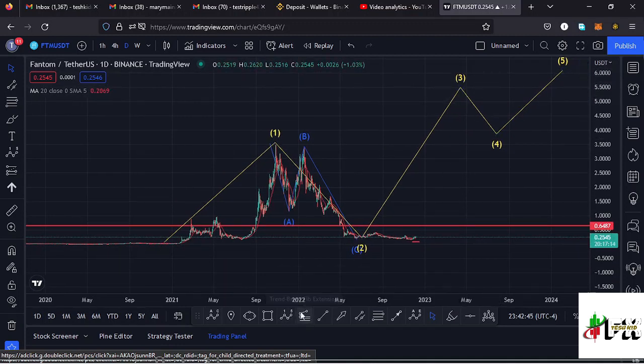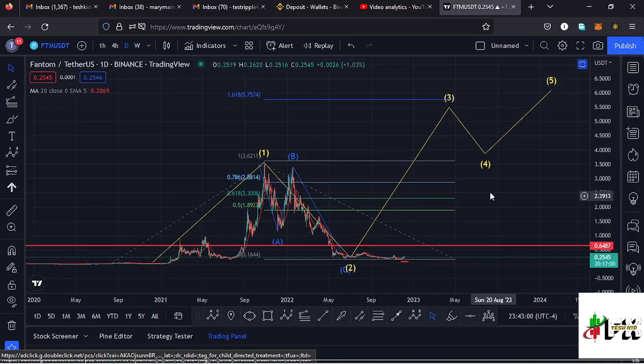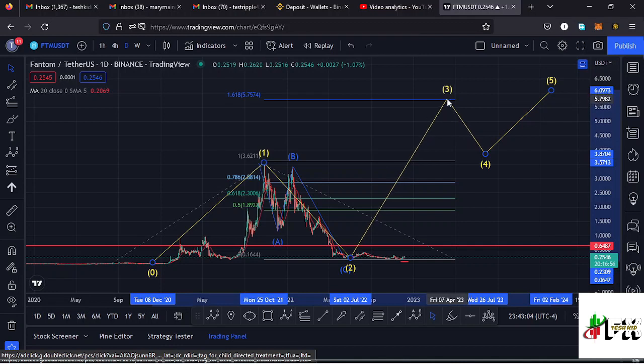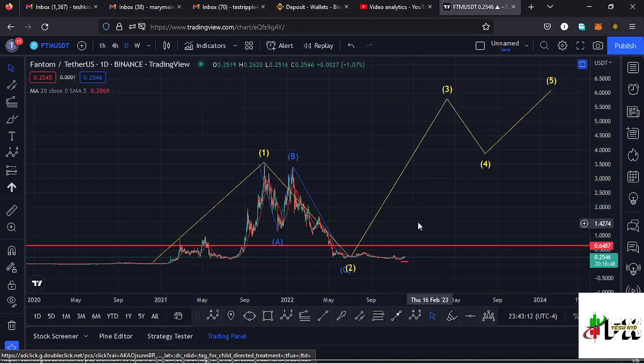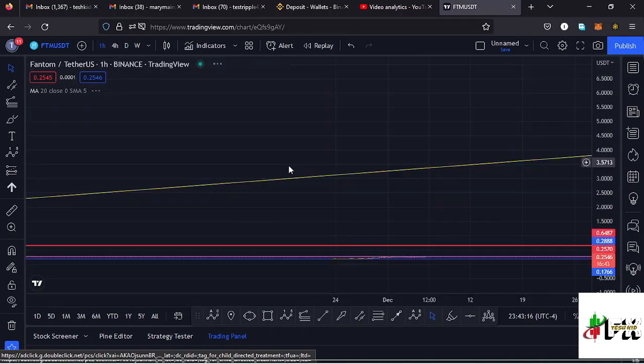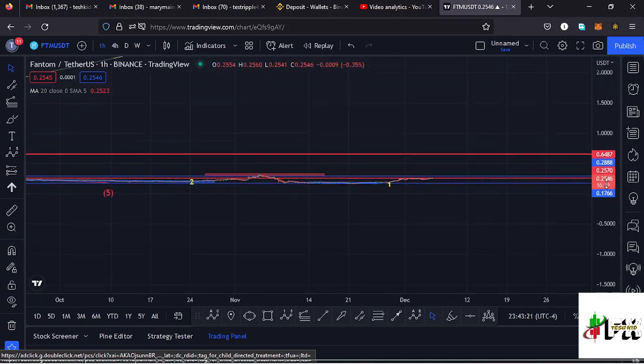using a trend based Fibonacci, connecting it from the low of the first wave to the high of that wave 1, then dragging the fibs to the low of the second wave. That gives me a minimum target area to the upper side in the formation of this wave 3 at the fib level 1.618, and that perfectly lies at around the $5.75 mark, and that is the minimum that I would expect Fantom to do in the next bull market, and that is my long-term scenario that I'm expecting to play out over here. And jumping to the 1 hour chart for further analysis and also give you the short-term scenarios that can play out.